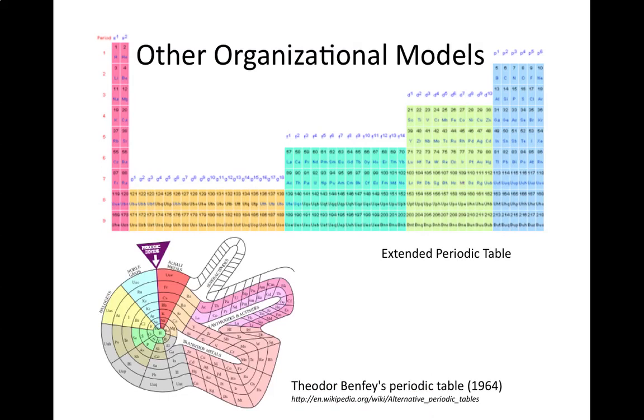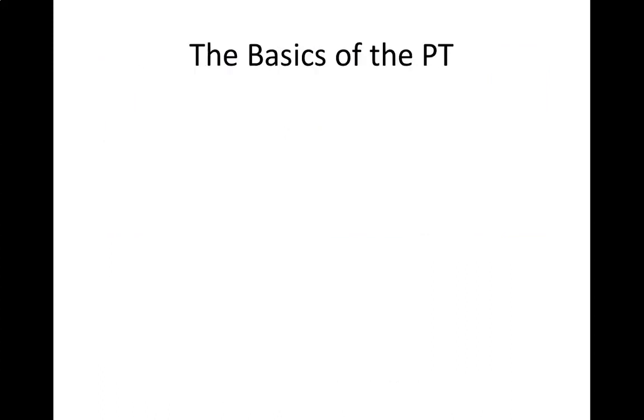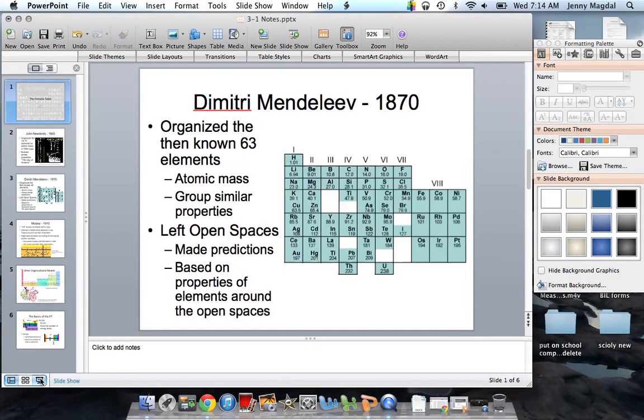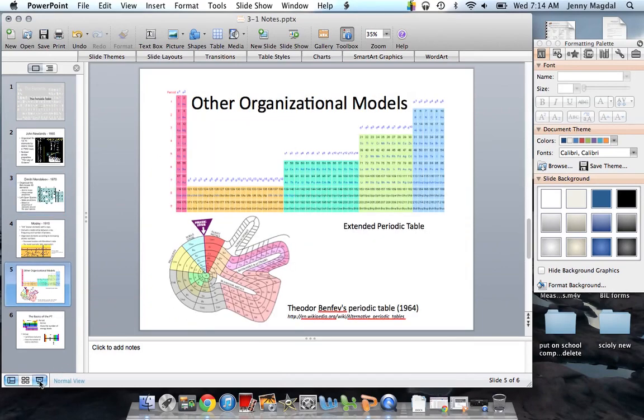Some other ways that we can see the periodic table organized in this grouping and atomic number way is the extended periodic table. I have a copy of one of these in my classroom, and this is just actually, oops, sorry, my kitty cat is climbing on my computer right now.